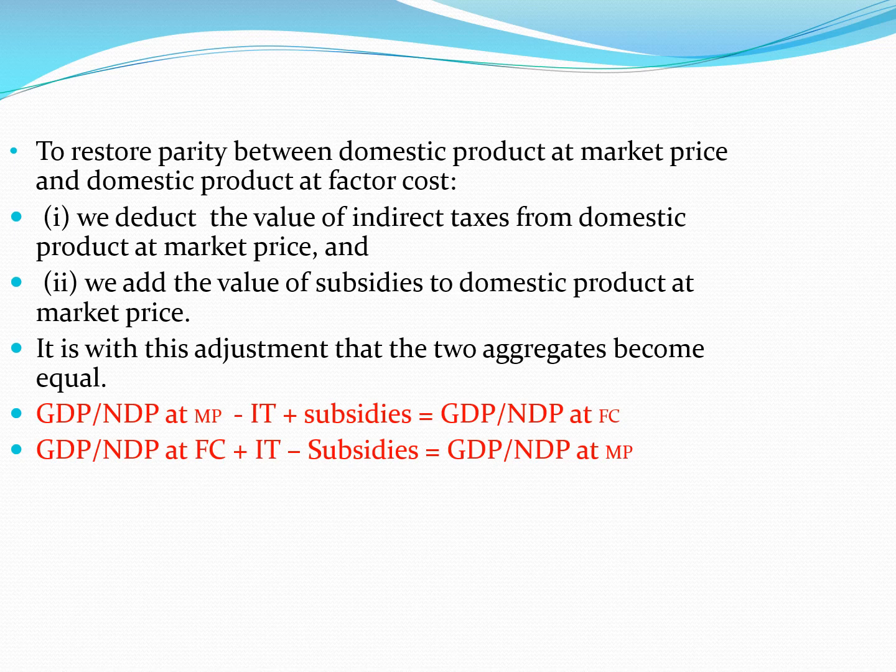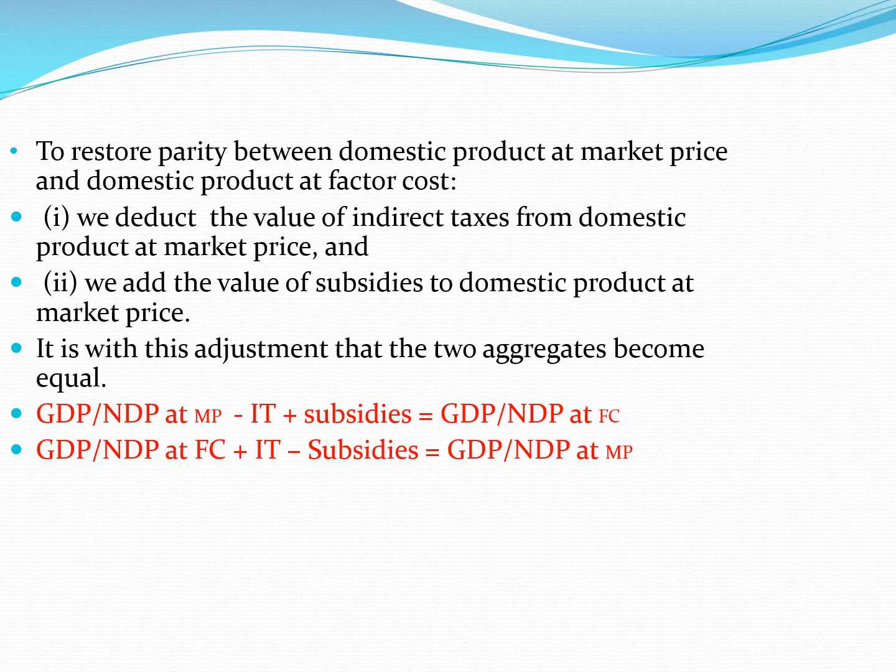So your domestic product can either be in terms of factor cost or in terms of market price. The combined effect of indirect taxes and subsidies gives us NIT. So when we subtract indirect taxes and add subsidies from GDP or NDP at market price, we arrive at GDP or NDP at factor cost.